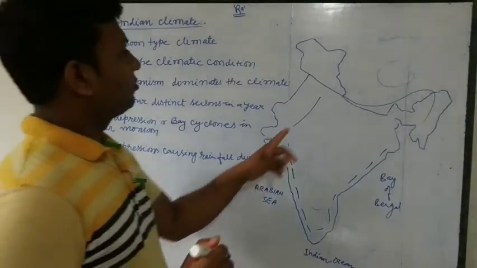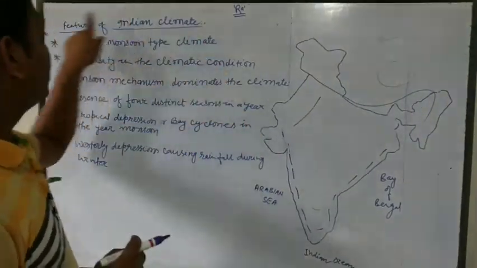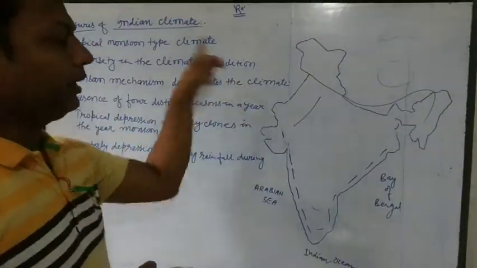So this is why these are the climatic features of India.